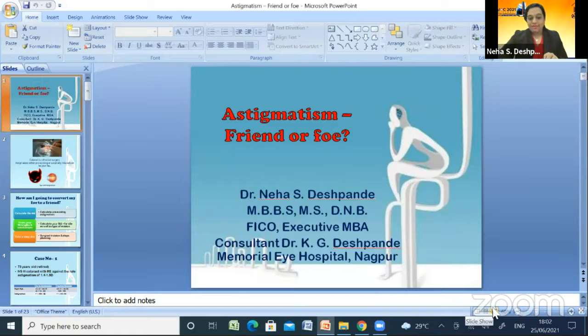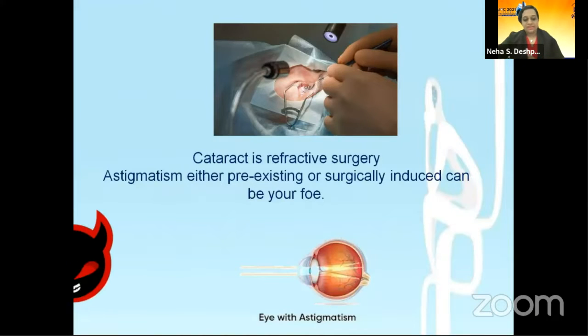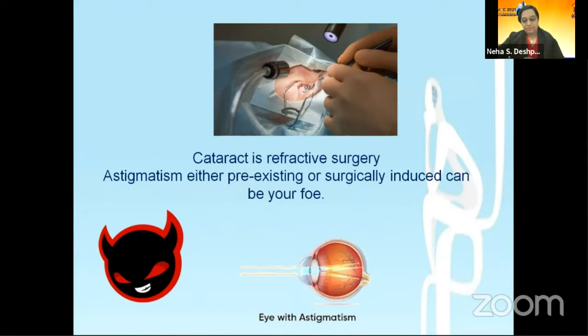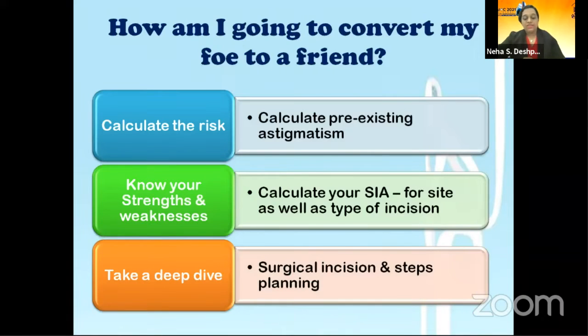At the outset, I would like to thank MSICS for giving me this opportunity. I'm presenting astigmatism, a friend or foe. Cataract is a refractive surgery. Astigmatism, either pre-existing or surgically induced, can be a foe. But if you understand your foe, then you can turn it into your friend.